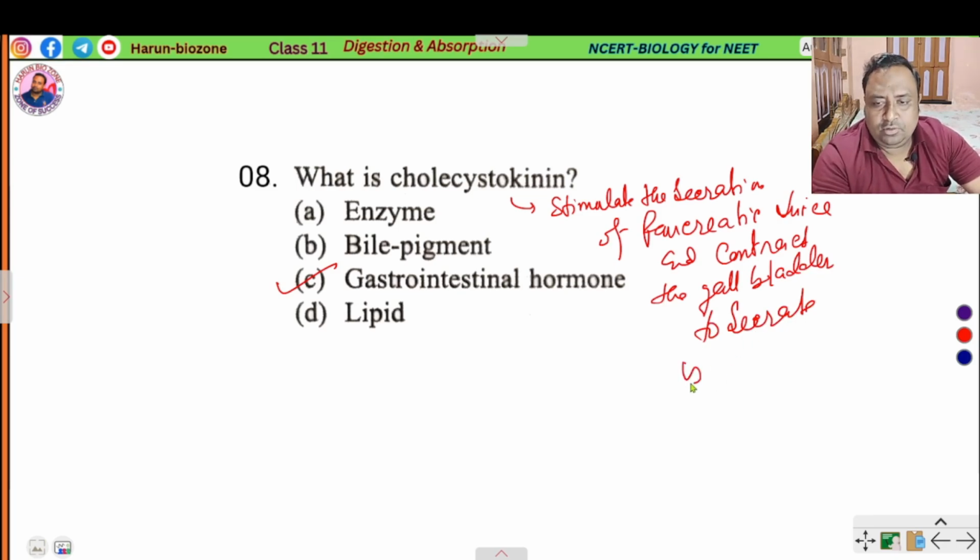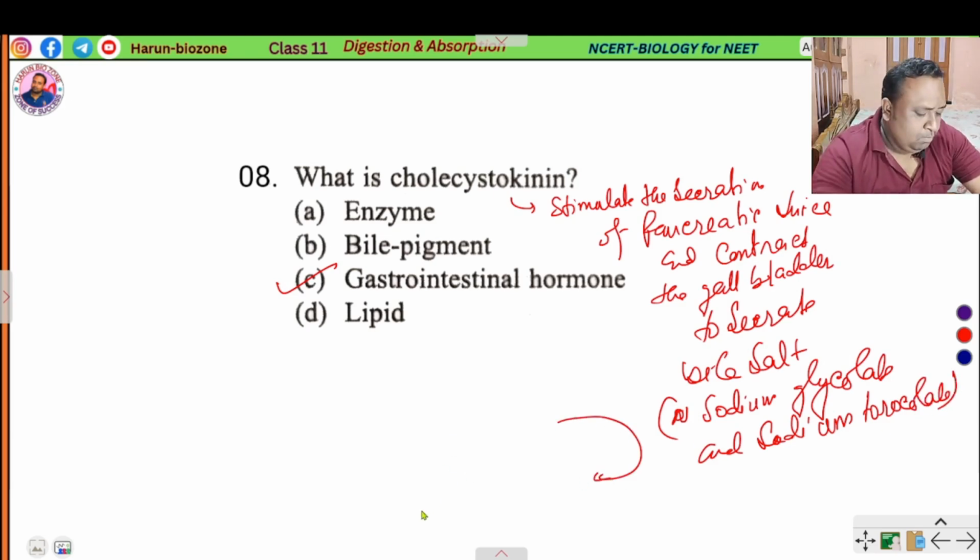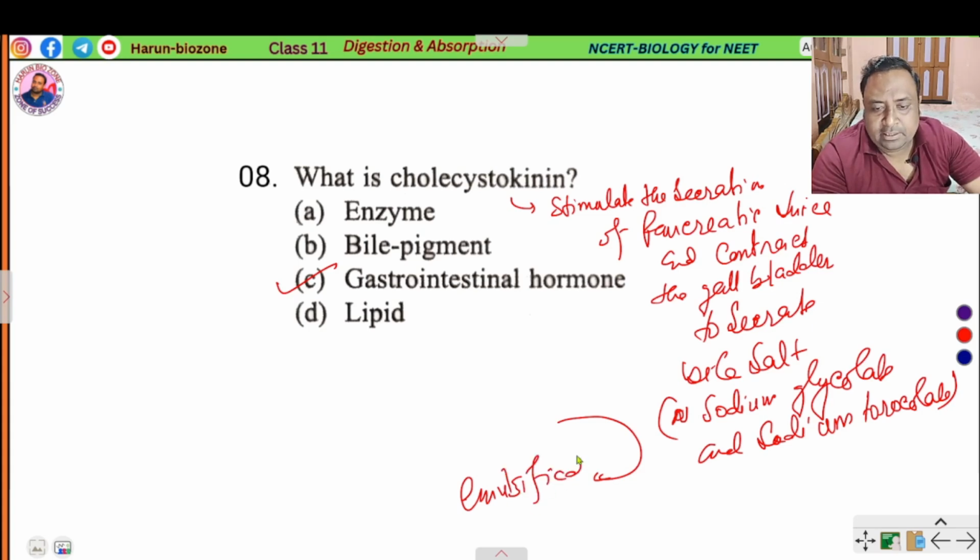What are the components of bile salt? Bile salt contains sodium glycocholate and sodium taurocholate, which emulsify fat. That means they break down the fat into small structures. This is called emulsification. Okay, this is the gastrointestinal hormone.